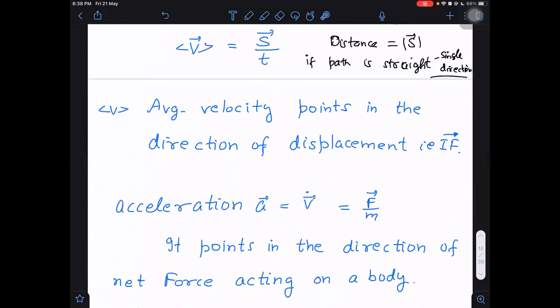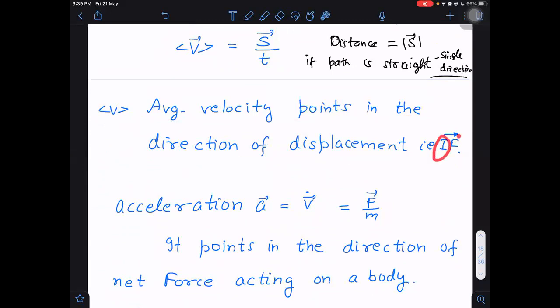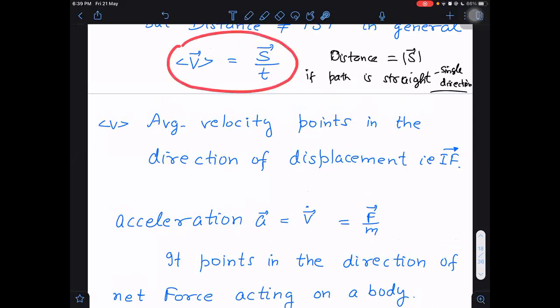Next, average velocity. What is average velocity? Average velocity points in the direction of displacement, that is, initial to final position. You can check it because of the formula. What is the formula? S by T. And what do we mean by S? S is change in position, delta R. And what does delta R mean? Delta R means vector pointing from initial position to final position. Okay.